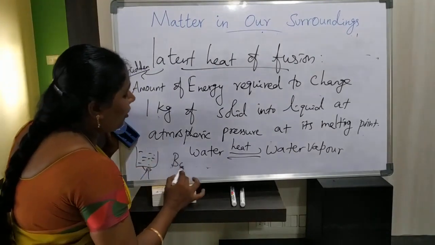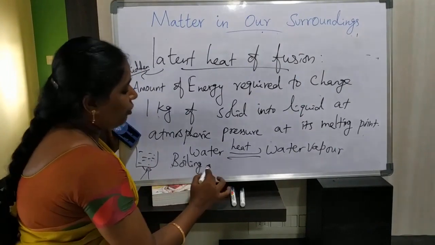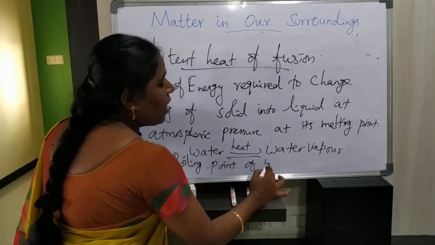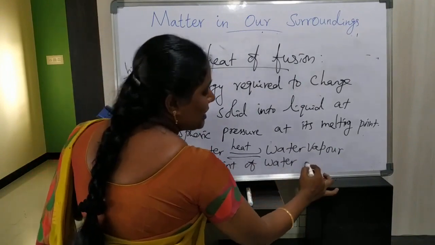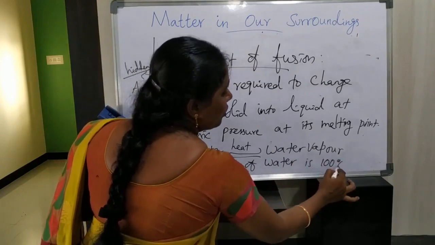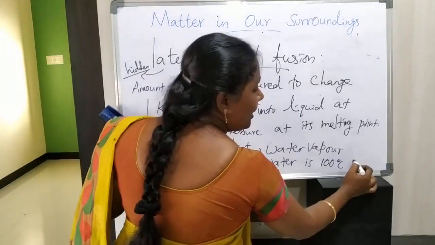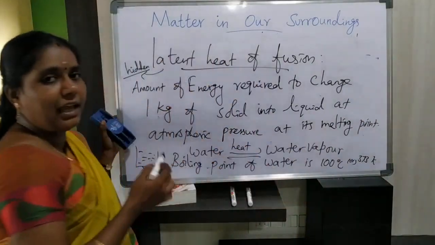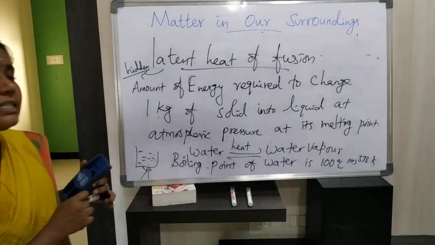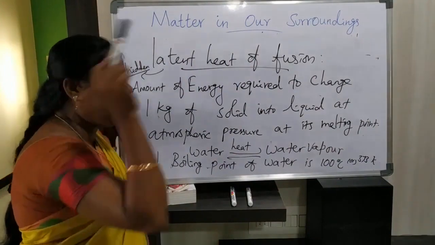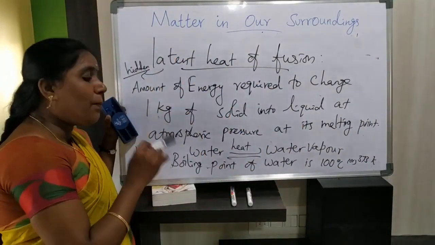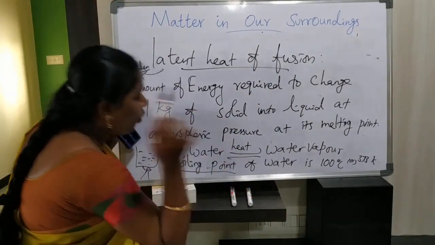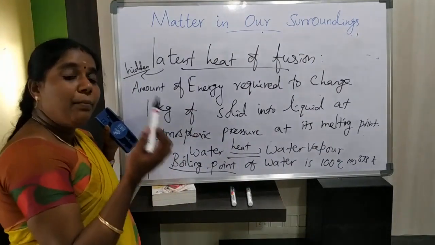What is the boiling point of water? We have discussed the melting point of ice already. The boiling point of water is 100 degrees Celsius, or 373 Kelvin in the Kelvin scale. Isn't it? So this is the boiling point of water. Now my question is, what is meant by boiling point?